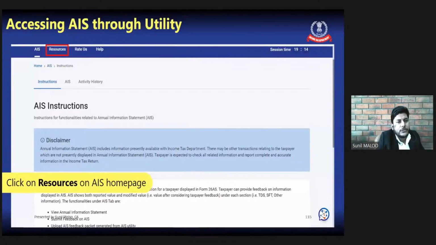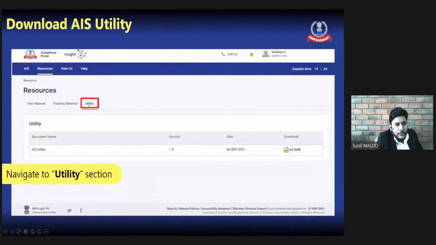For offline processing of the data, we need to click this resource button on the AIS portal. Once we click this resource button, then we will be redirected to this page. There are a lot of utilities, user manuals and training materials given. So for understanding how the TIS AIS works, one can download these user manuals and training materials. And the third option is the utility. So this is the JSON based utility. We need to download it from the official portal only.